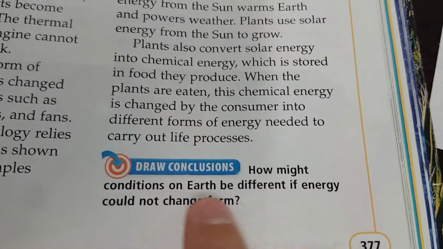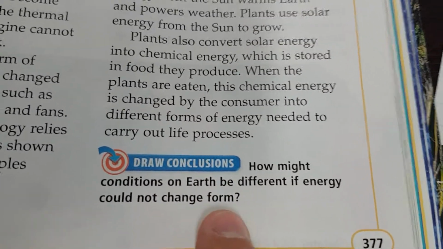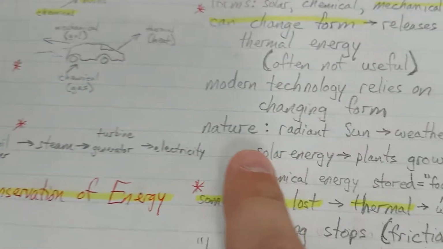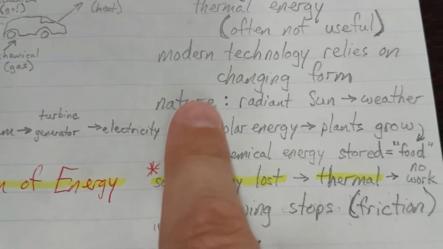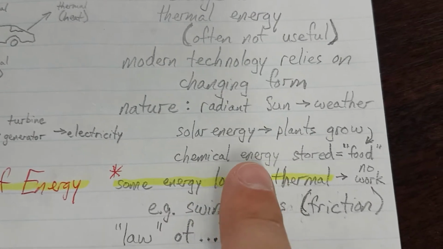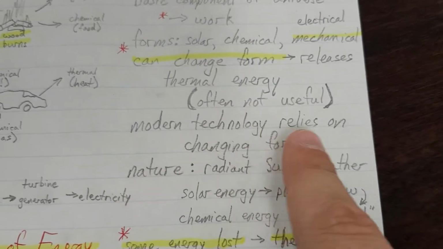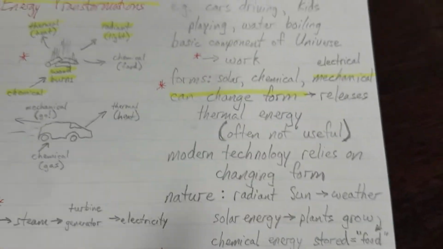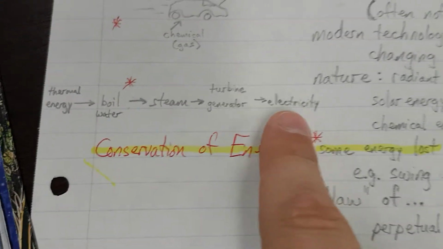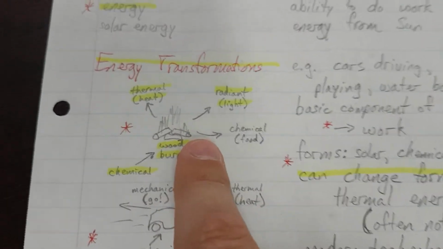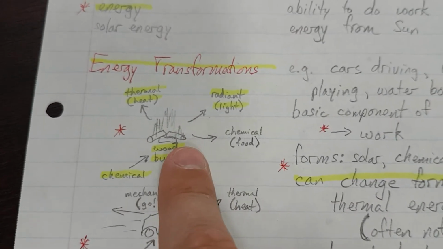Okay, how might conditions on Earth be different if energy could not change form? If energy could not change form, then plants and nature would not be able to operate because there would be no photosynthesis, so no food. We wouldn't have a lot of modern technology that relies on changing forms. We probably wouldn't have electricity. We probably wouldn't have cars. We probably couldn't even burn some wood just to stay warm or get some light.